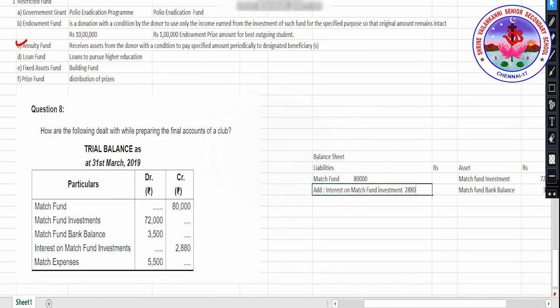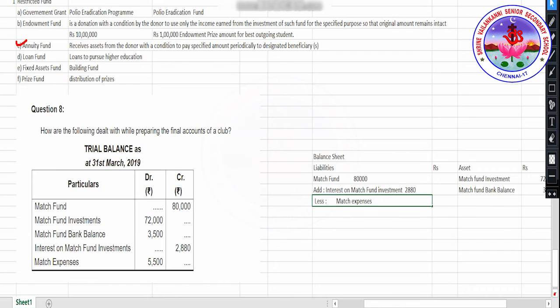Okay. Next, match expenses. How much is that? You have to deduct. So I'm just going to mention it as less because it's an expense. It is a debit balance, and the other two are credit balances, so I'm going to deduct it.